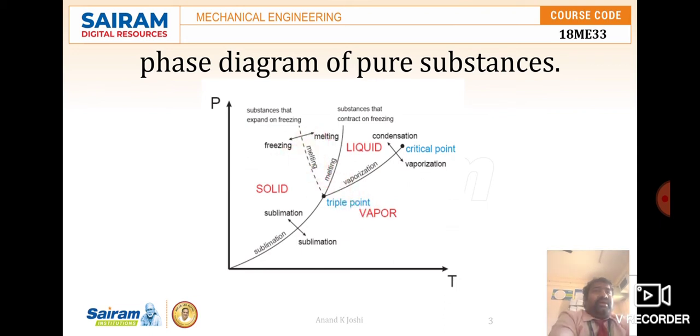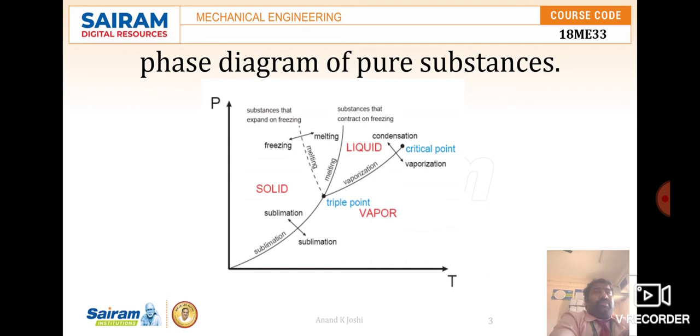Like this, the three lines meet at a common point, which we call the triple point, where all these phases meet. If the pressure is less than the triple point pressure, the solid phase can change directly to the vapor phase, and the pure substance cannot exist in the liquid phase. If the pressure is greater than the triple point pressure, the substance melts into a liquid and then evaporates. This is how the process takes place.